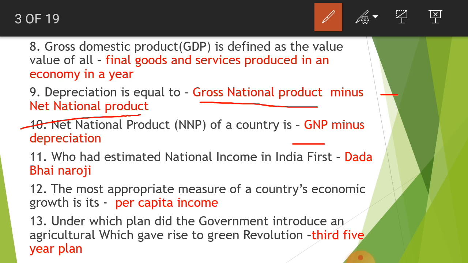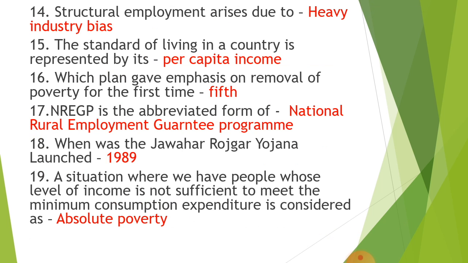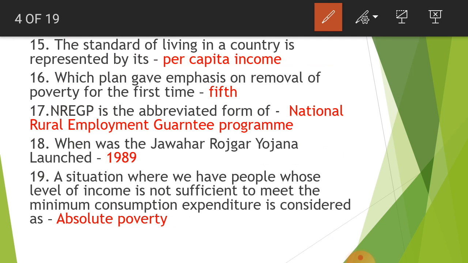Under which plan did the government introduce an agriculture strategy which gave rise to the green revolution? One of the most important questions, and asked in most of the one-day exams. That is the third five-year plan. Next, structural unemployment arises due to heavy industry bias. The standard of living in a country is represented by per capita income.